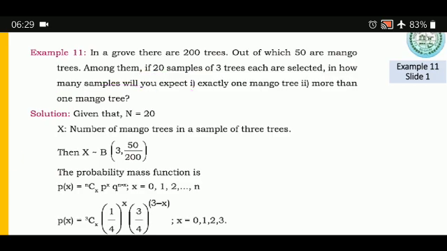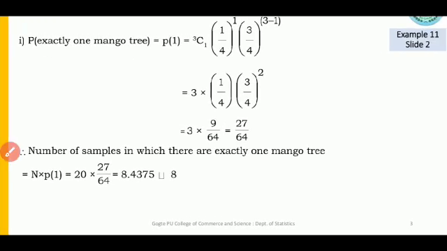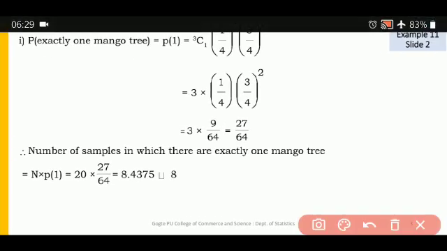So the probability value we found is 27 upon 64. Then the number of samples in which there is exactly one mango tree is this probability multiplied by capital N, that is 20 into 27 divided by 64, which is 8.4375, approximately equal to 8 samples.